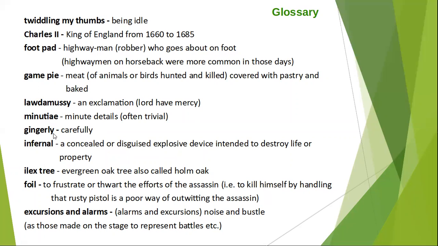Gingerly, carefully. Infernal, a concealed or disguised explosive device intended to destroy life or property. Ilex tree means evergreen oak tree, also called holm oak. Foil, to frustrate or thwart the efforts of the assassin. Excursions and alarms means noise and bustle.